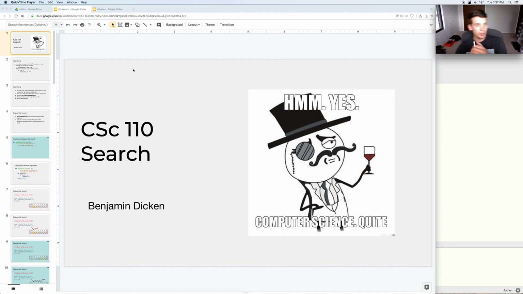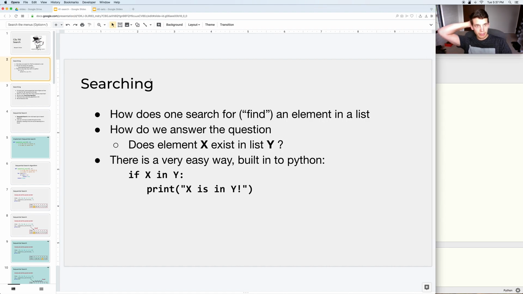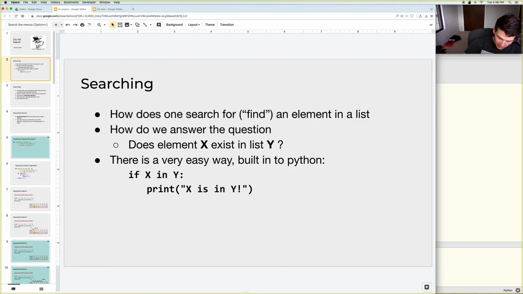This video is going to cover search. So how does one find an element in a list? Let's just say you had an element that you wanted to find in a list. How would you go about actually checking if some element is in a list? Well, one way that's built into Python is you can use the in keyword. The in keyword can tell you if some element is in a list.